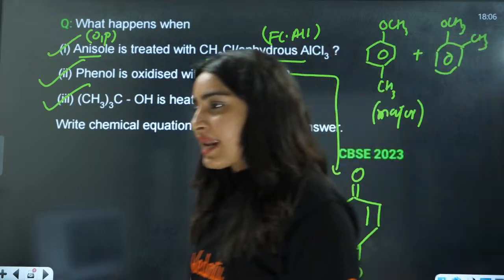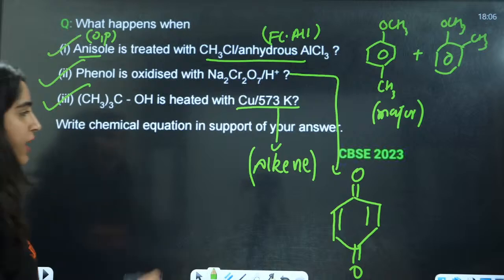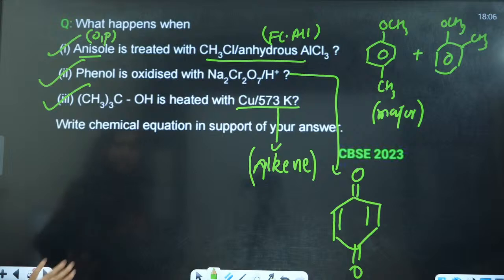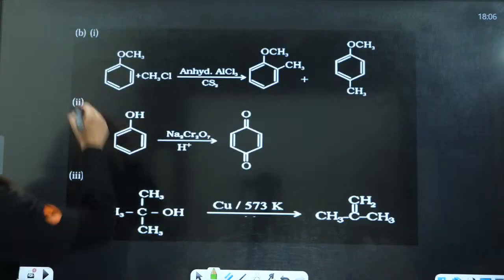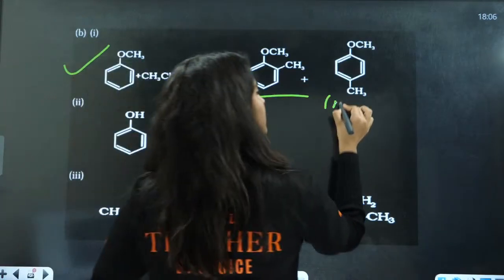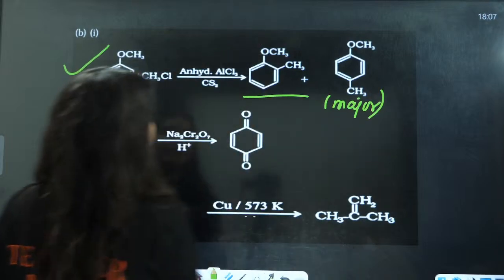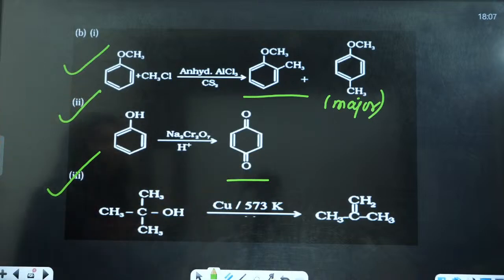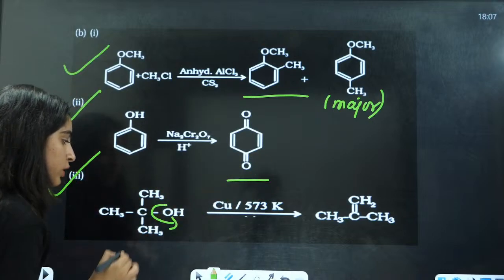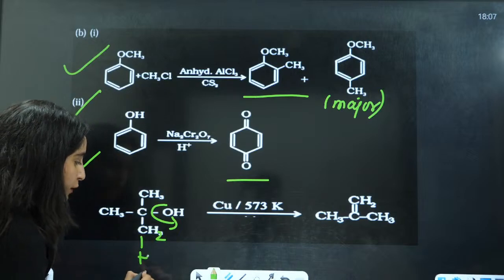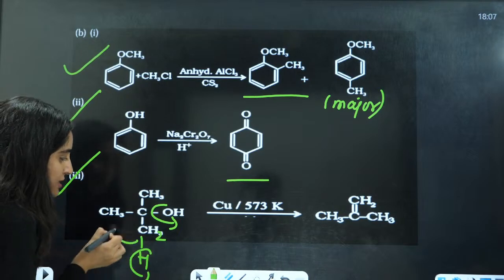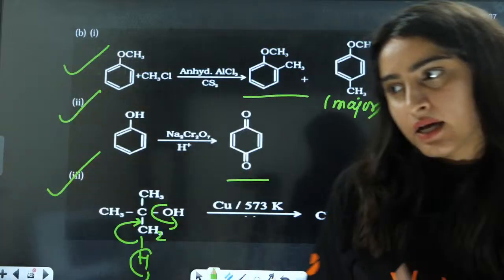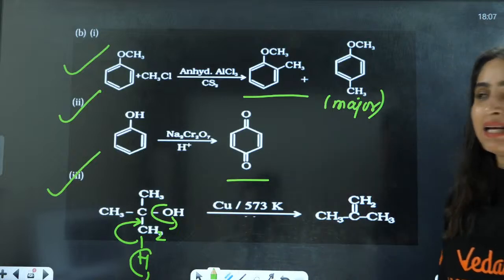Very good. This is going to give us alkene here. Next we have, this is the first reaction. This is going to be the major product because of symmetry. This is the second reaction. This is benzoquinone. And this is the third reaction, where OH negative is going to leave from this side and hydrogen from this side, and these electrons are going to jump here, and we will have the formation of alkenes.